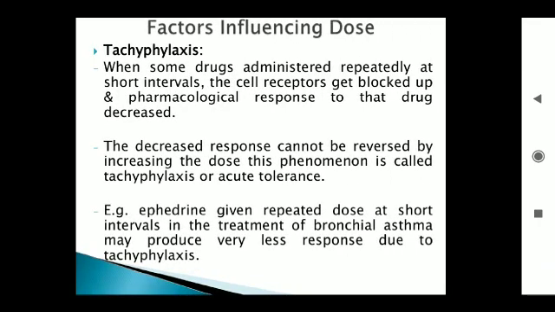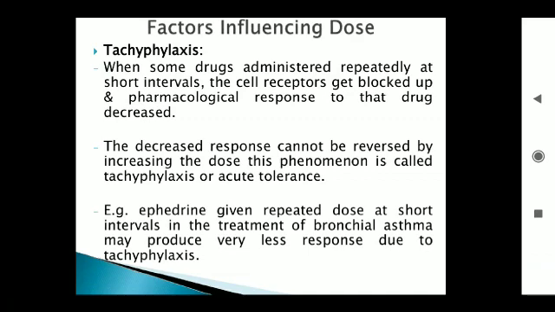Next one, tachyphylaxis. When drugs are administered repeatedly at shorter intervals, the drug can accumulate in our body and stop the desired pharmacological action. This occurs because our receptors are blocked by these types of drugs. The action of the drug cannot be increased by increasing the dose.